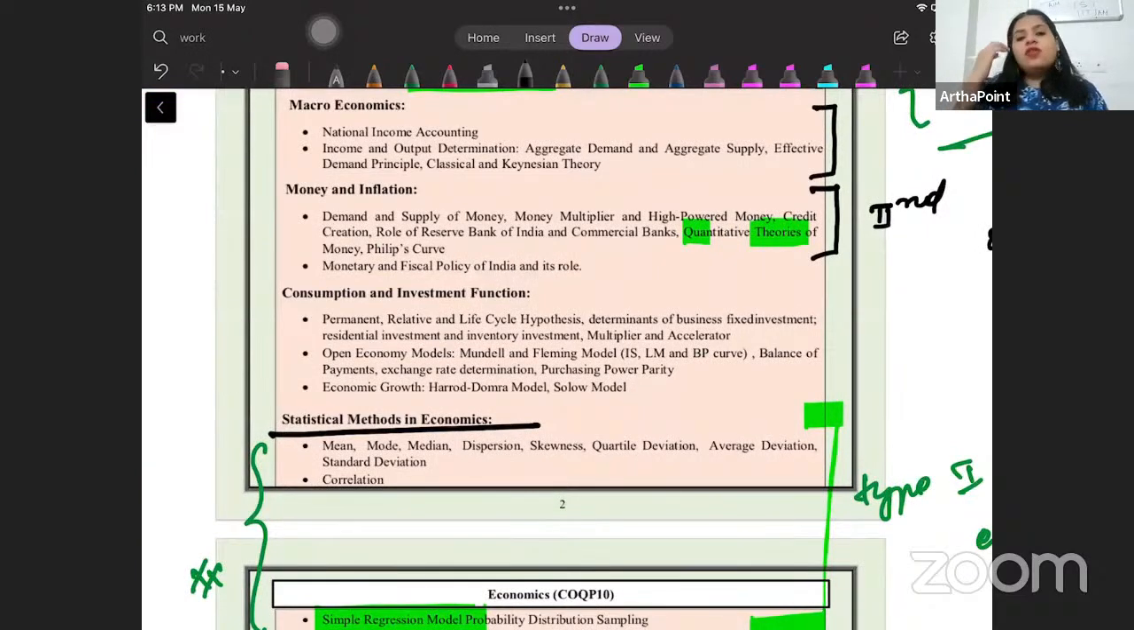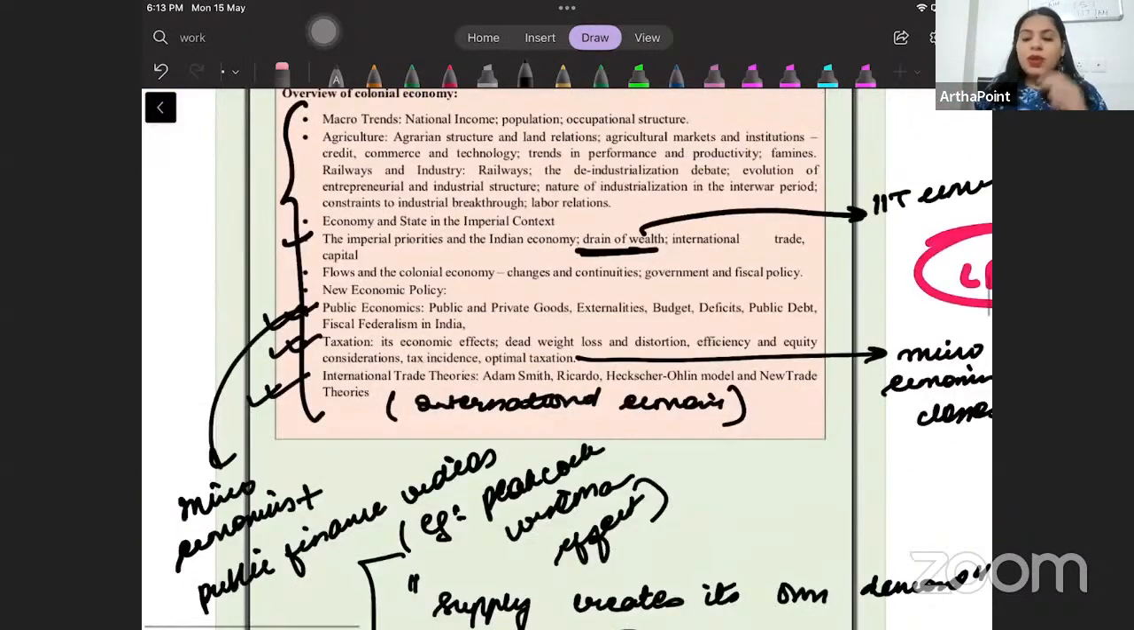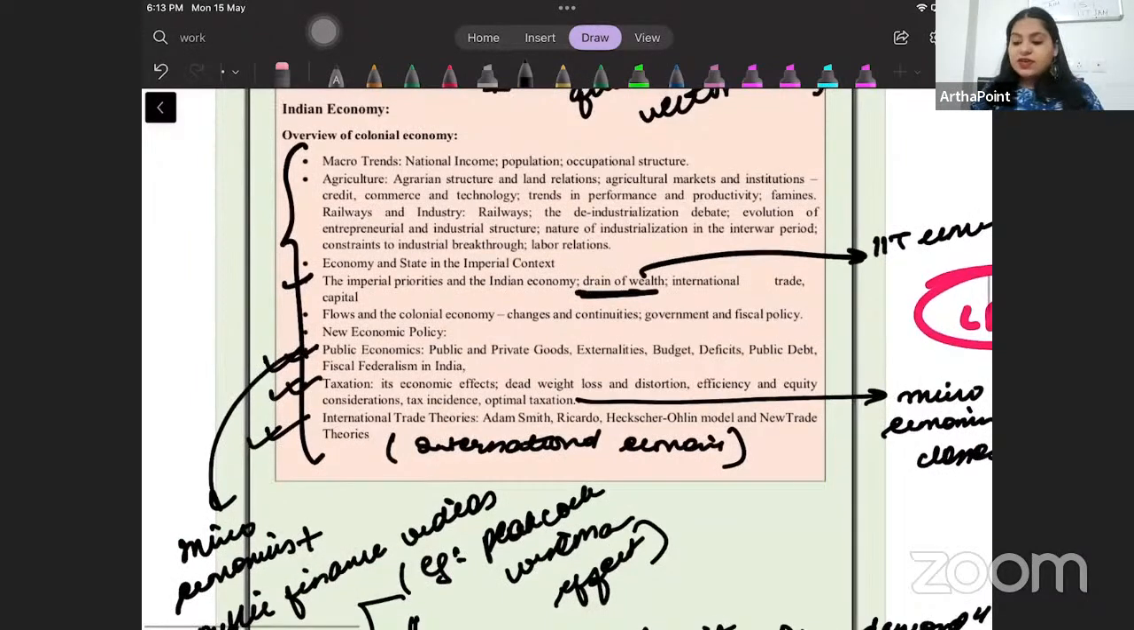5-year plans are always important, Ishika. There is no paper of Indian Eco without 5-year plans. So you have to go ahead and do those. That has to be done.